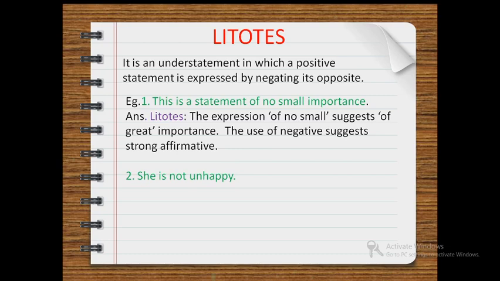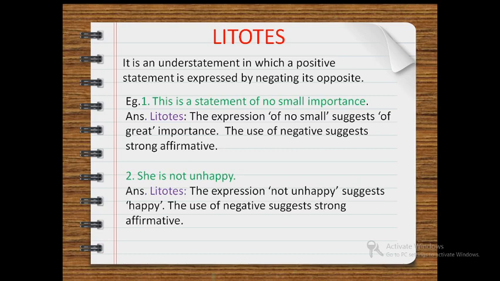Second example, she is not unhappy. Now again over here, negative is giving us a positive stress. So this example is litotes because the expression not unhappy suggests she is happy. So the use of negative suggests strong affirmative.